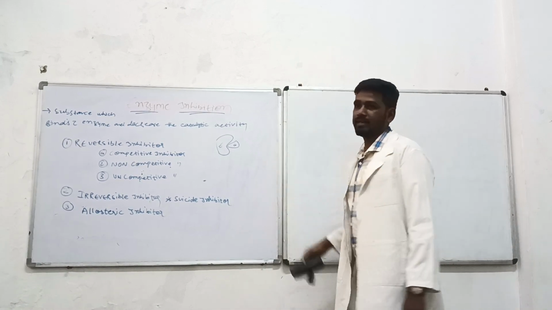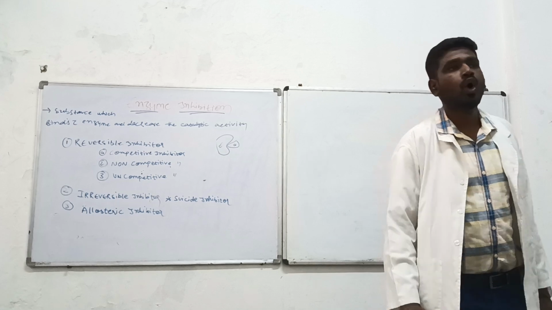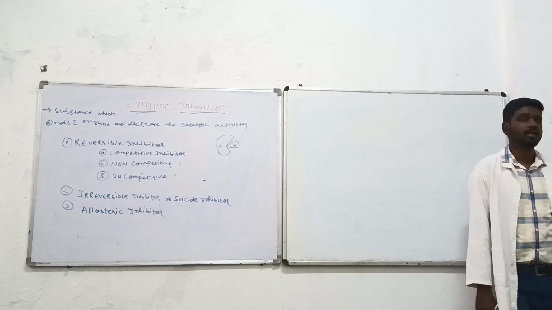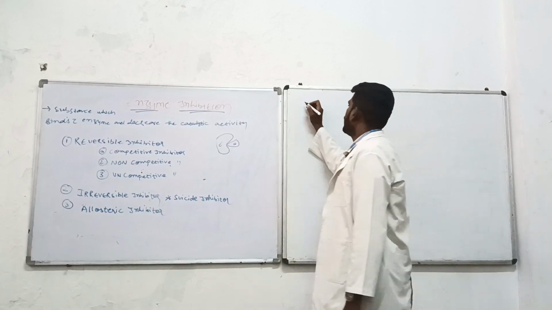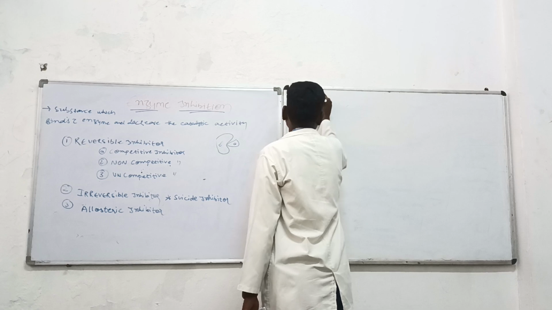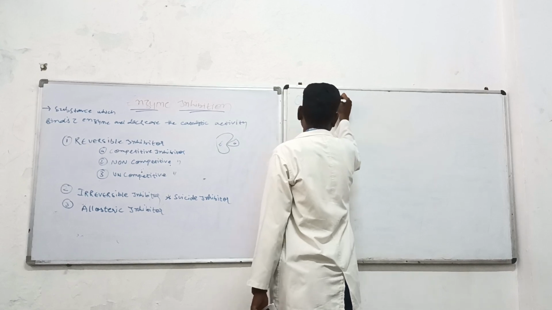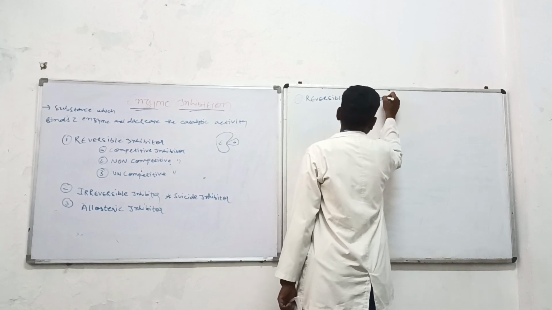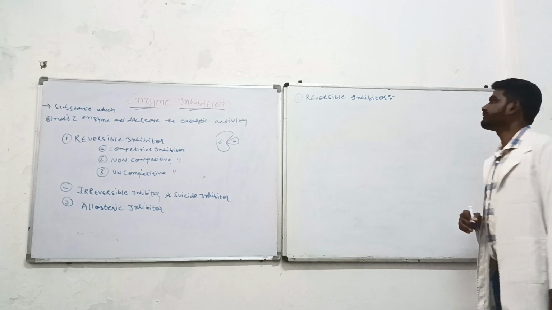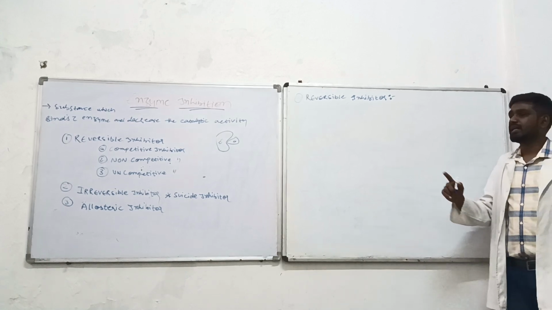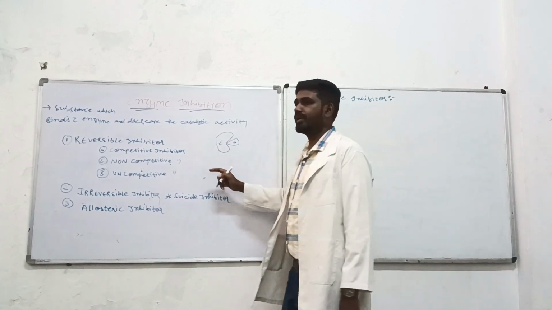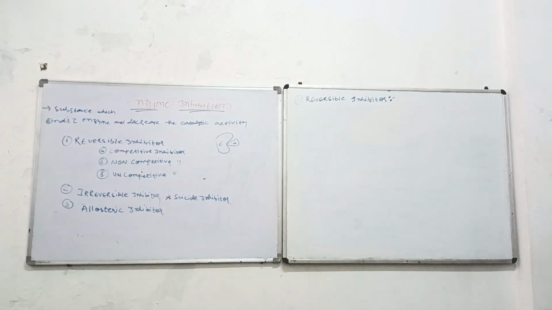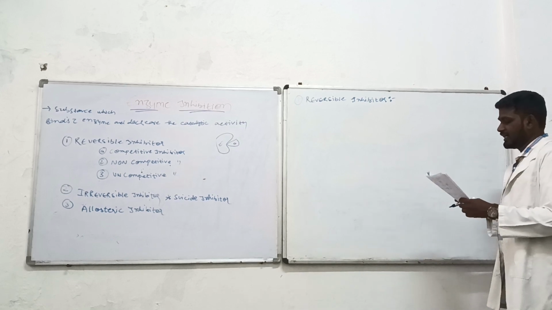It binds non-covalently, not with a very strong bond. First category, reversible inhibitor, we are discussing everything about it.